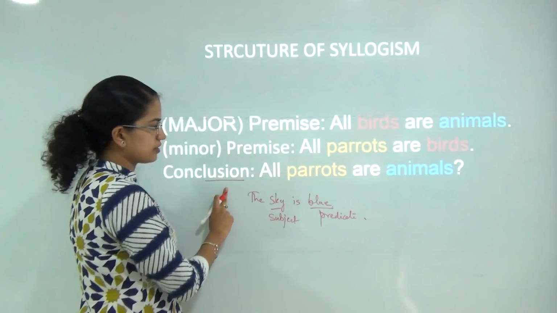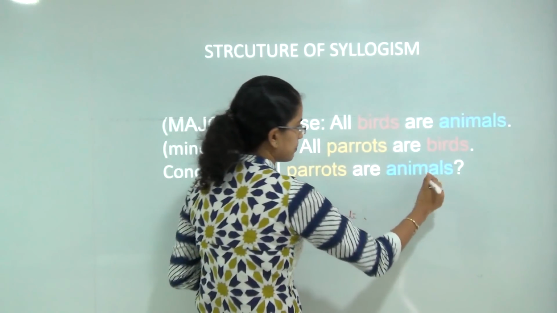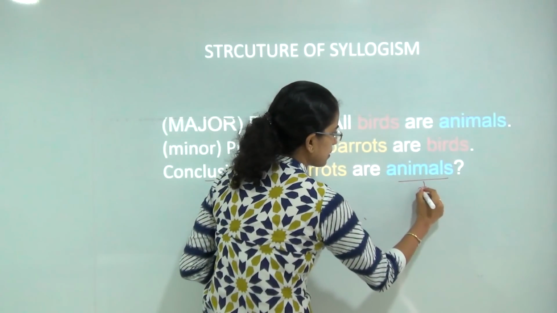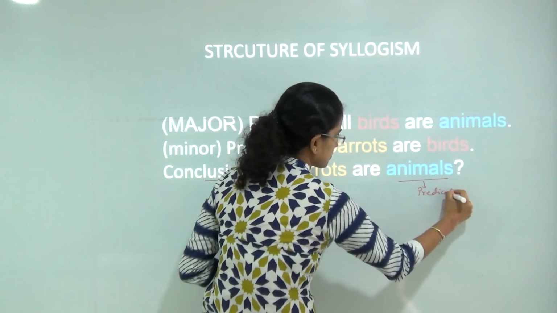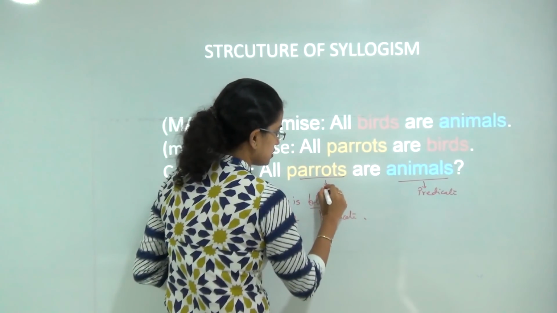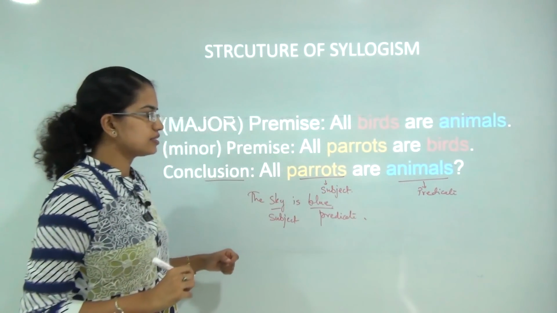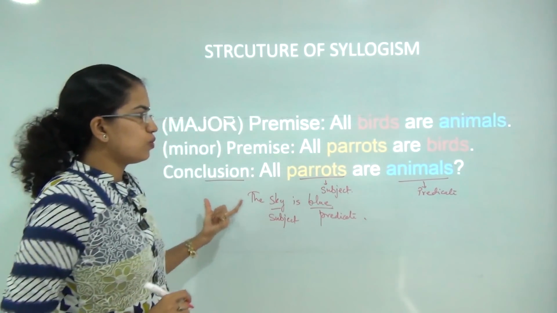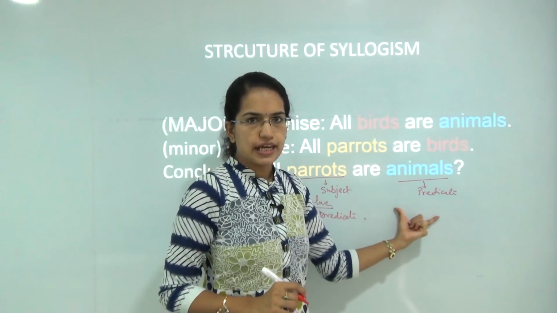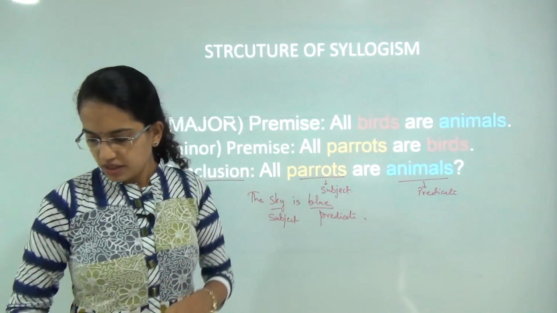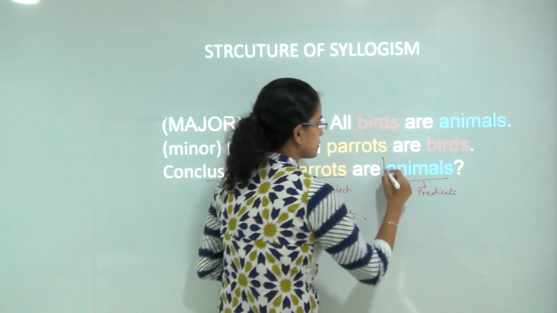Similarly, if I take the conclusion, I say all parrots are animals. So animals would be the predicate here and parrots would be the subject here. Under the conclusion, whatever comes in the predicate is the major term. That's the most important thing we need to remember.